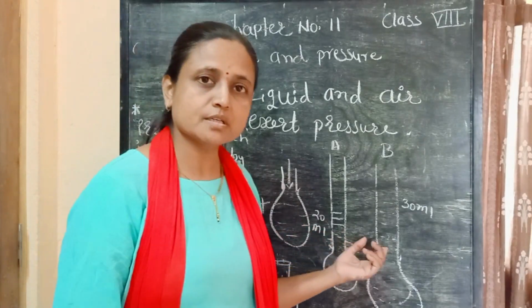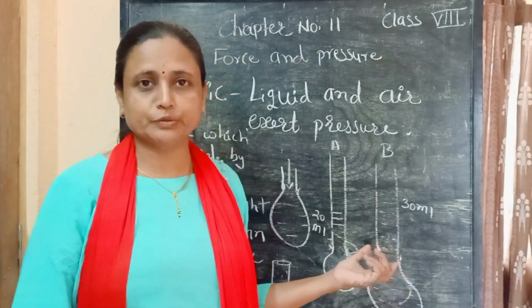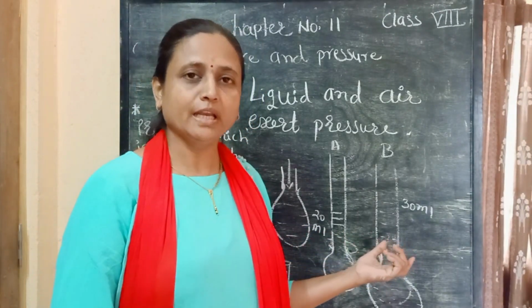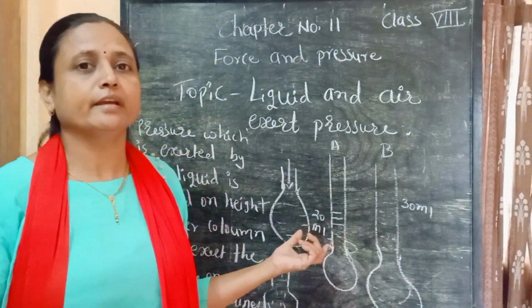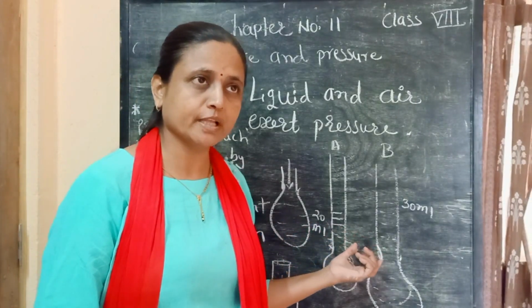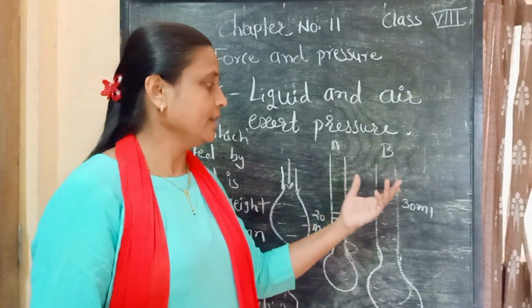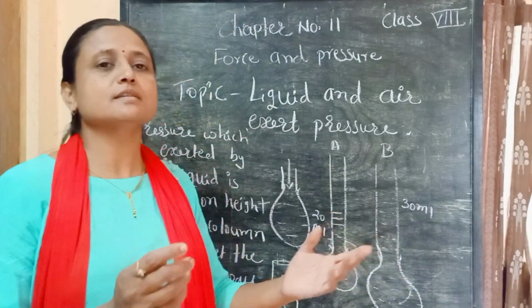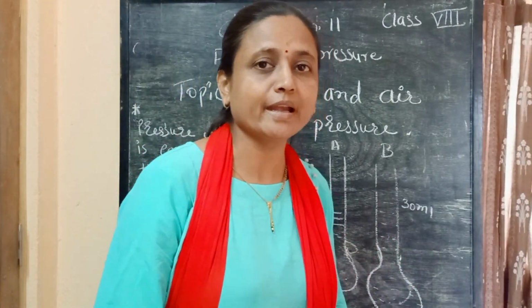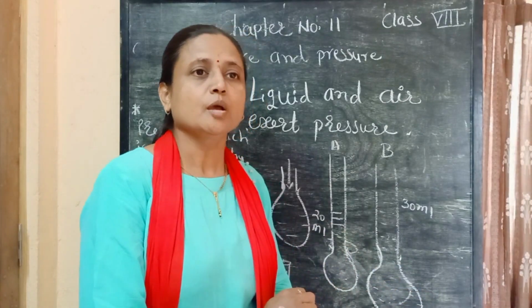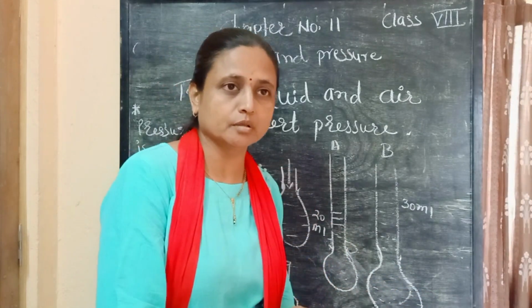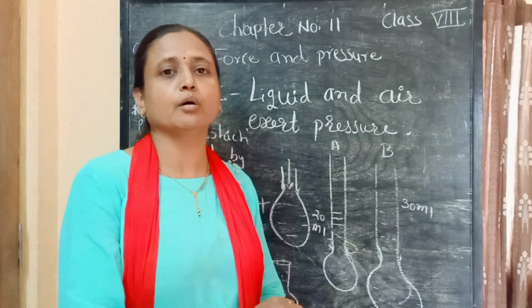But if the cycle has a puncture, it is difficult to drive, and you cannot feel comfortable riding it, because the air is absent. If air is there, pressure is exerted and the size of the tire tube also increases. If it is punctured, the tire bursts, or it goes flat.